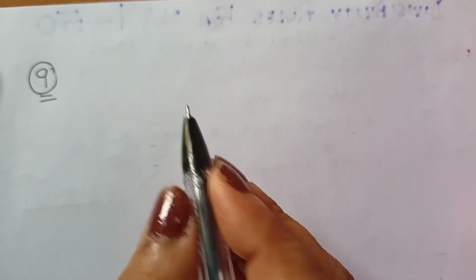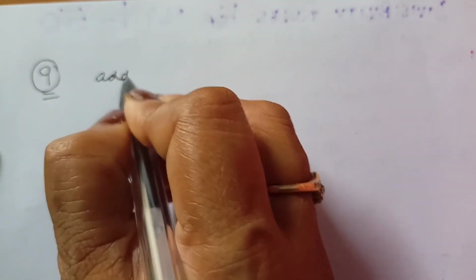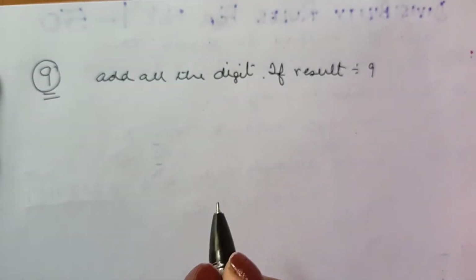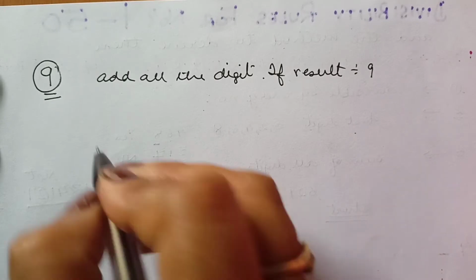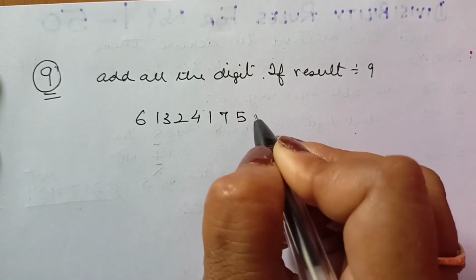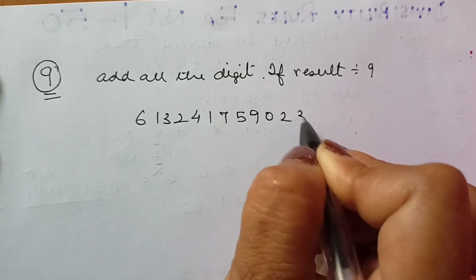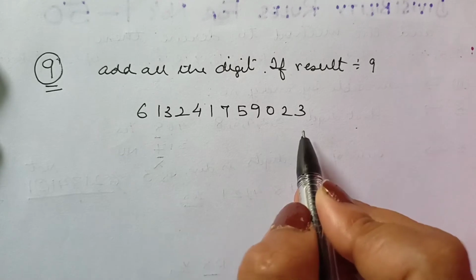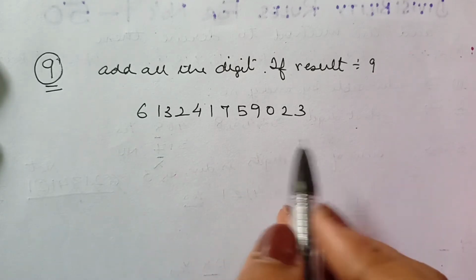For the divisibility rule of 9, again, it is the same as 3. Add up all the digits. If the result is divisible by 9, then the complete number is divisible by 9. Let me take up a number, say 6, 1, 3, 2, 4, 1, 7, 5, 9, 0, 2, 3. I have taken up an arbitrary, random number. Let us add up all the digits, and directly I am going to apply the short trick.